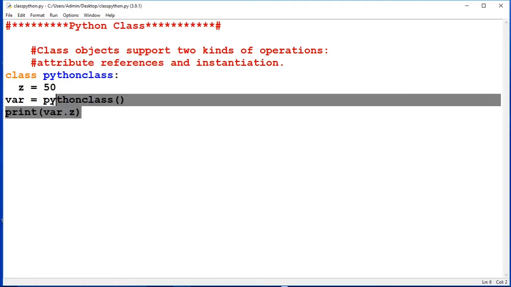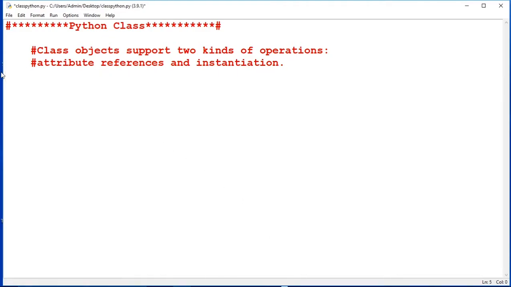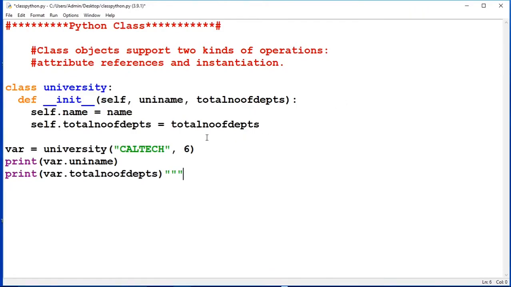So instantiation needs this init function. So here we are going to see the init function example. Here def, you can see we have written init function over here. So this is the self keyword. Already I have explained what is self keyword, and the class that I have taken is nothing but university class. In that university class I am considering university name and total number of departments, these two attributes. So this self keyword will bind these two attributes with the argument.